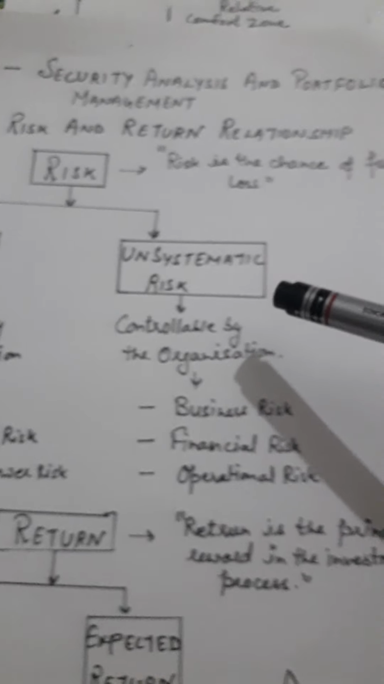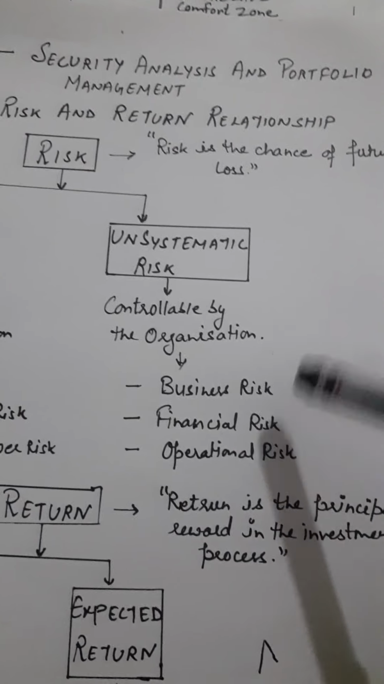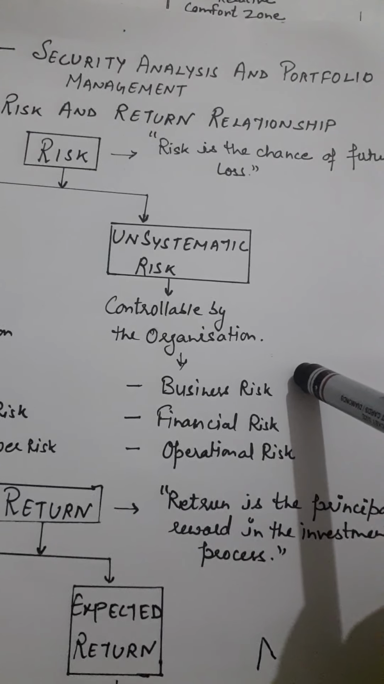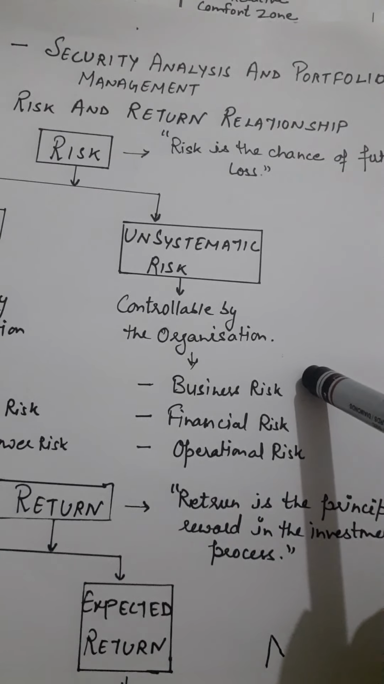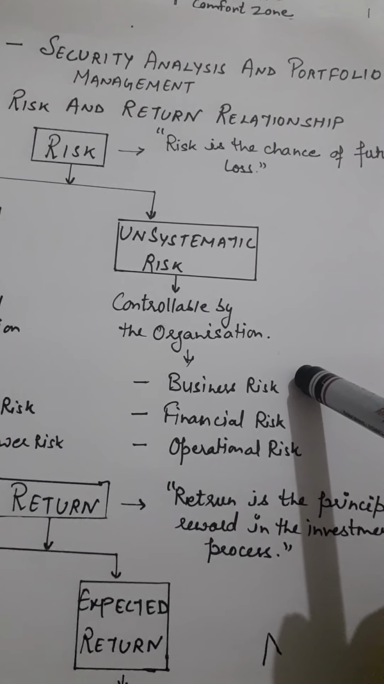And now controllable risk. Here we have three types of controllable risk. First is business risk. Business risk is also known as liquidity risk. These risks arise because the sale and purchase of securities are affected by the business cycle and technological changes.